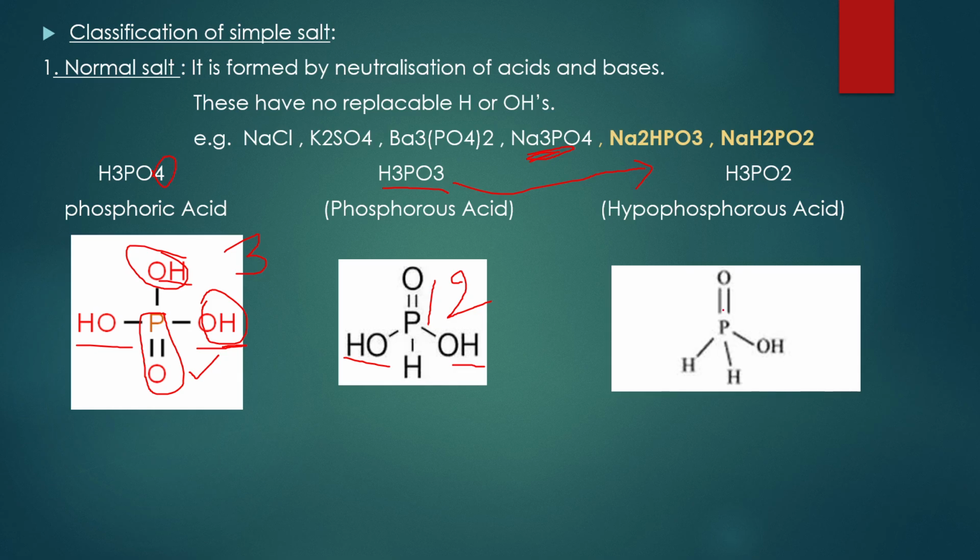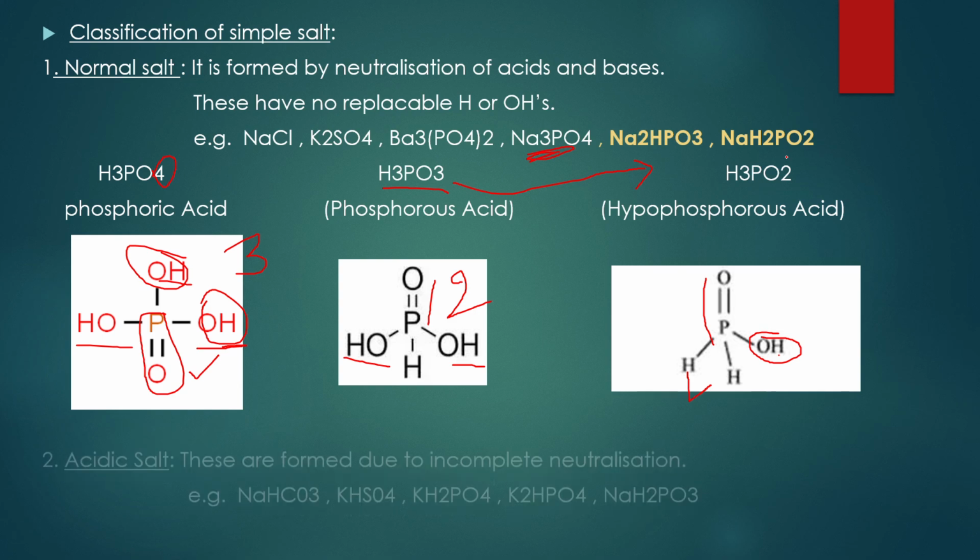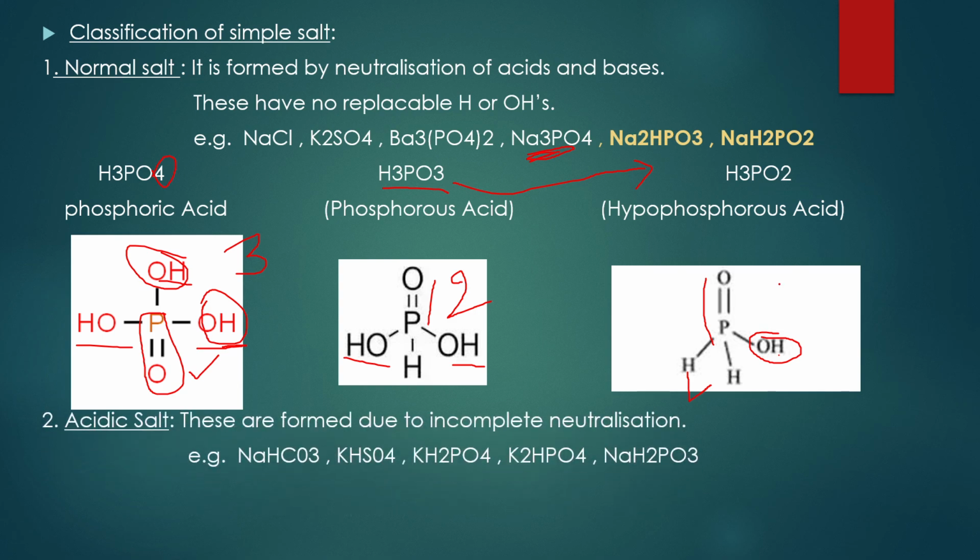Now let's talk about H3PO2, hypophosphorus acid. First step is one P double bond O bond, and after that you are left with one oxygen and three hydrogens. So one OH bond is possible, and here you can see the two hydrogens are non-replaceable. You can replace only one OH bond with any other metal. So we got NaH2PO2 and the basicity is 1. This is about normal salt.